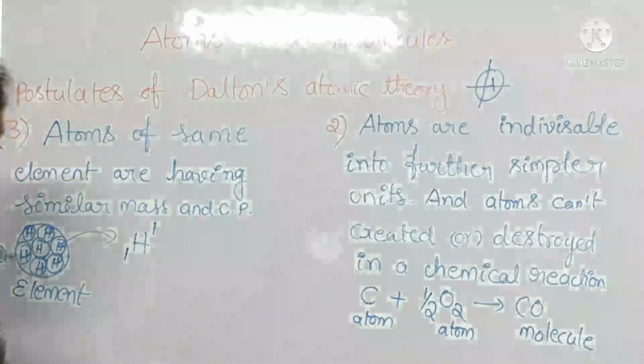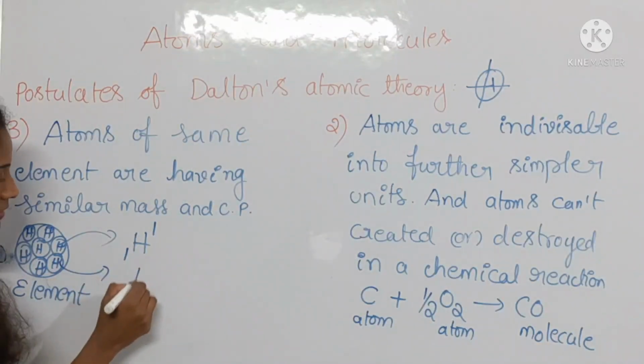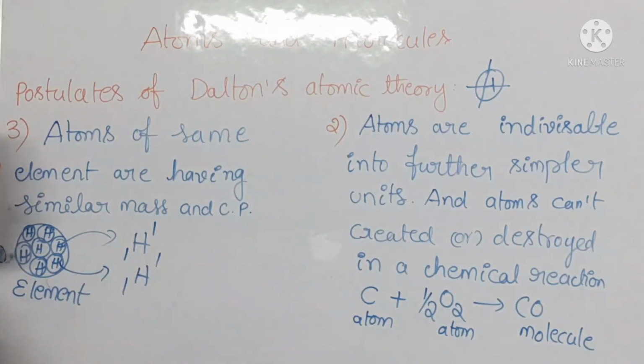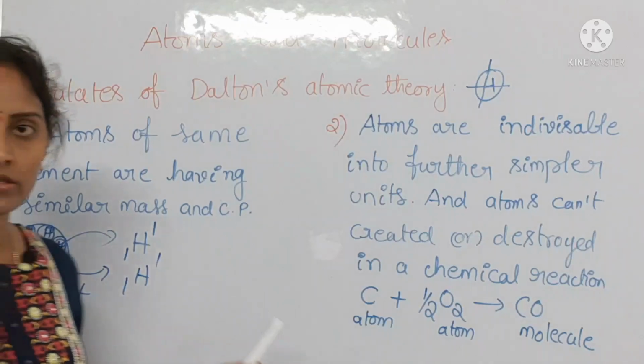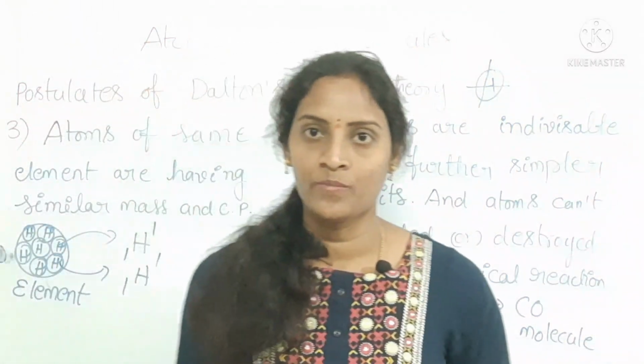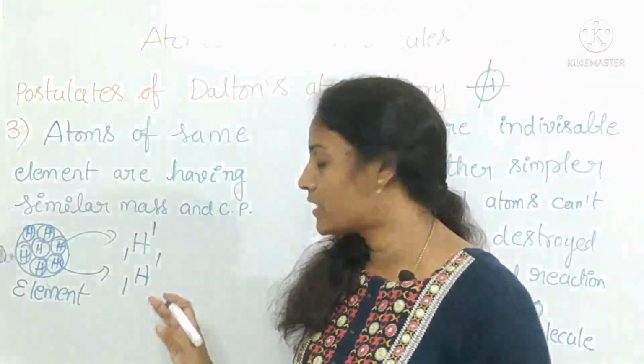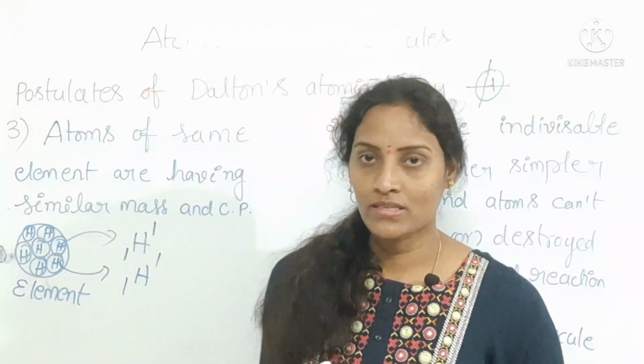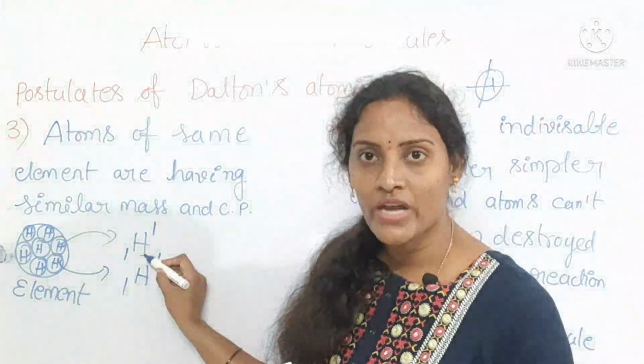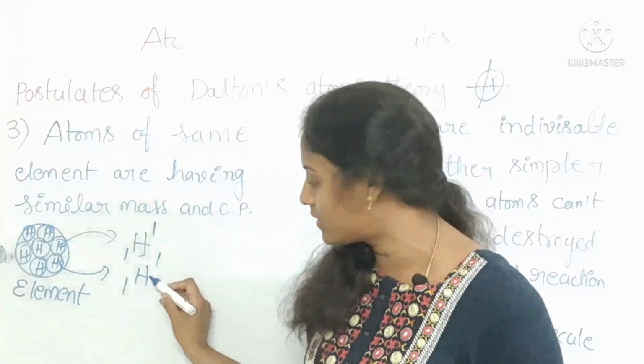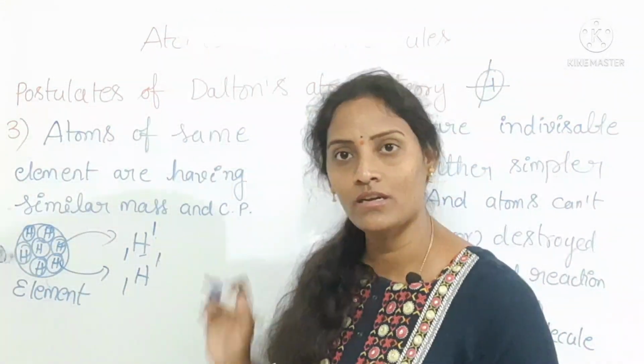There is no change. Another hydrogen atom also has the same atomic number and the same atomic mass. There is no change in their chemical properties and their masses also. See, this hydrogen atom has mass 1 and this hydrogen atom also has mass 1.